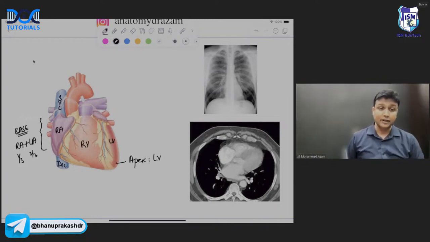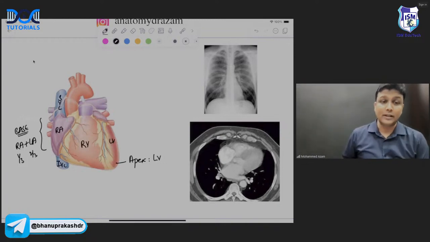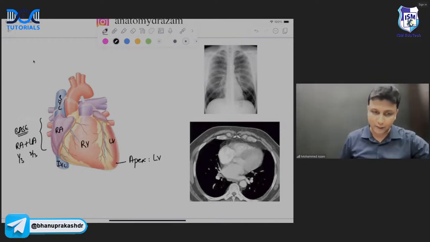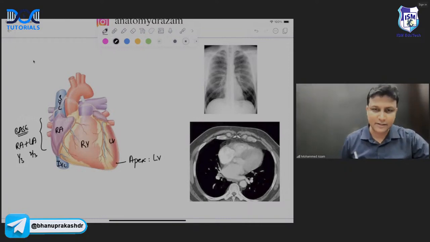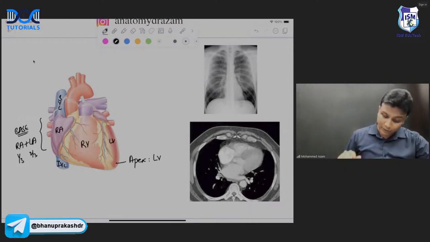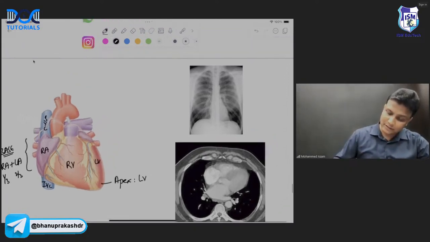So please remember that left atrium is going to be the answer if both options are given. Then after that, apex is important, base is important, sir. That is the only thing important. They will never ask you about the inferior and lateral surface. Leave it. Now, in one of the exams, what they have done is they have given this chest X-ray and